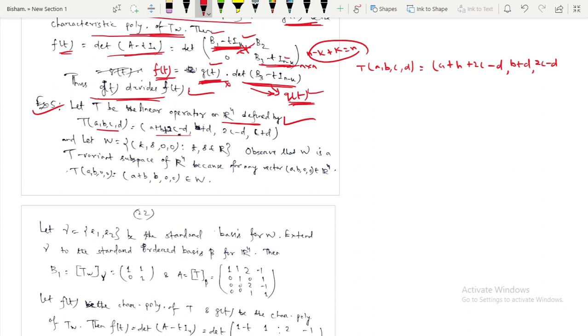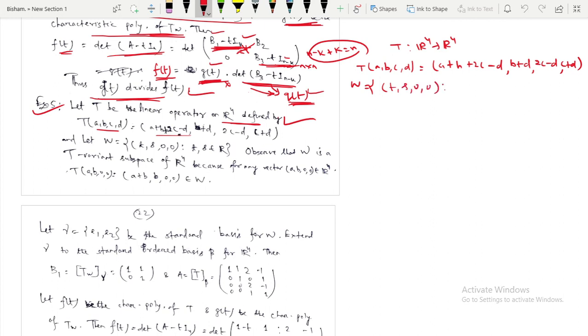So this is a transformation from R4 to R4, a linear operator on R4. And W is a subspace of R4, and the definition of W is (t, s, 0, 0).